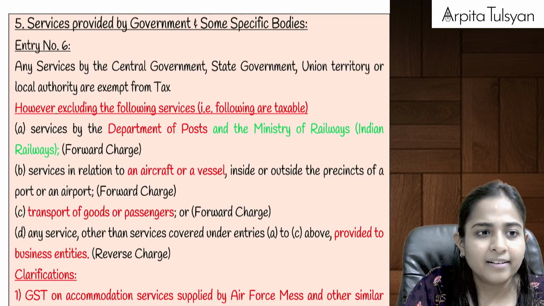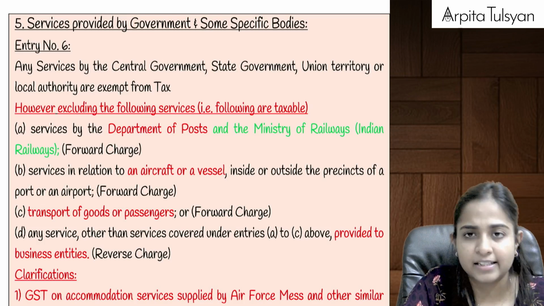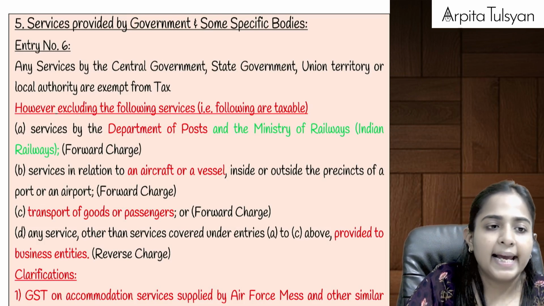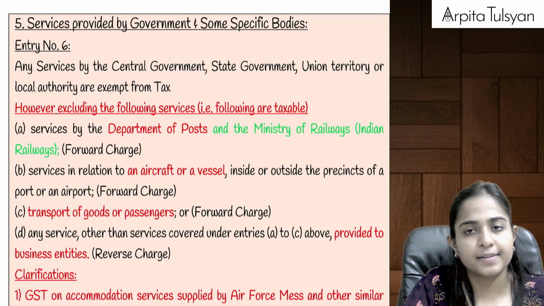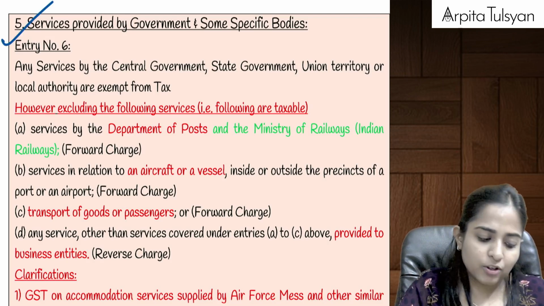Can we go ahead? Education related and healthcare related services. In the previous point we did education services, in this point we did healthcare services, exempted services. So let's go to the next service.